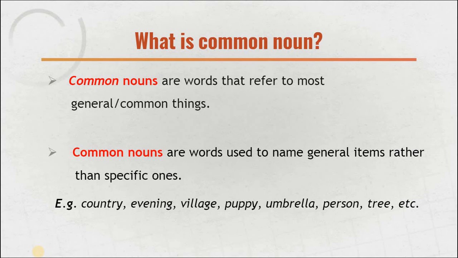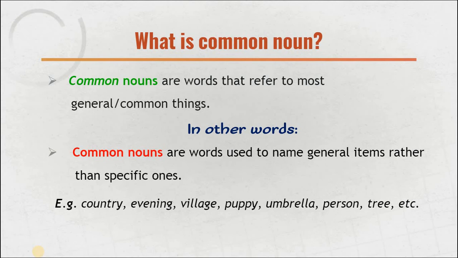Now after that, there is the common noun. What's a common noun? Common nouns are words that refer to the most general, common things. It's clear from the very name of it. Common means general, not specific, not special. So anything which we do not specify is called a common one. In other words, common nouns are words used to name general items rather than specific ones.